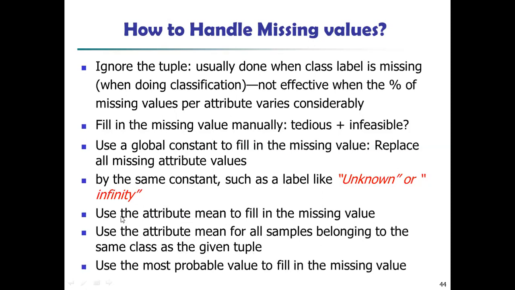See, these both are the same, but what we have to do in this first step is use the attribute mean to fill the missing values. Wherever there is a missing value, put the mean there.